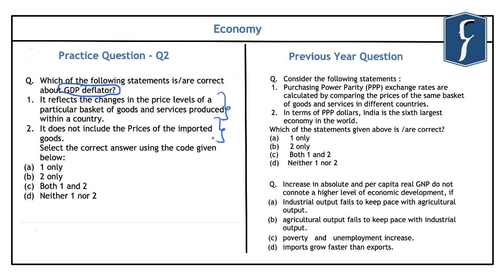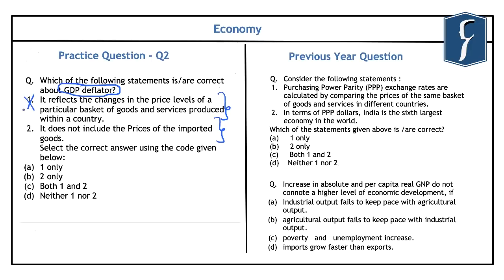GDP represents all the goods and services produced within the geographical boundaries of an economy, and it does not deal with any particular basket of goods and services. So this first statement is incorrect because the GDP deflator reflects the price levels of all the goods and services produced within an economy.